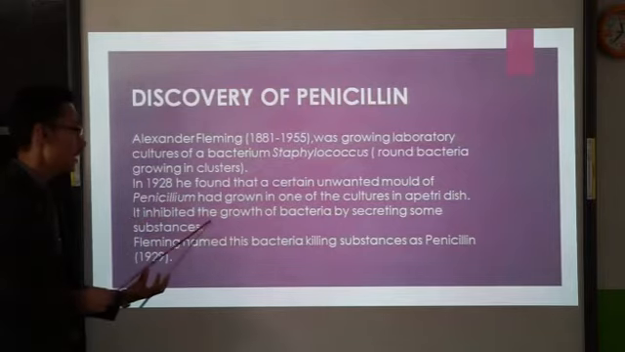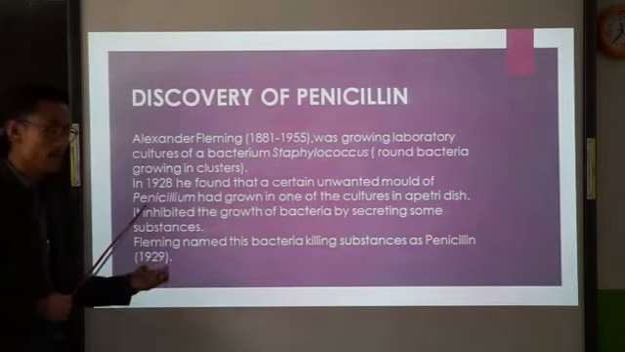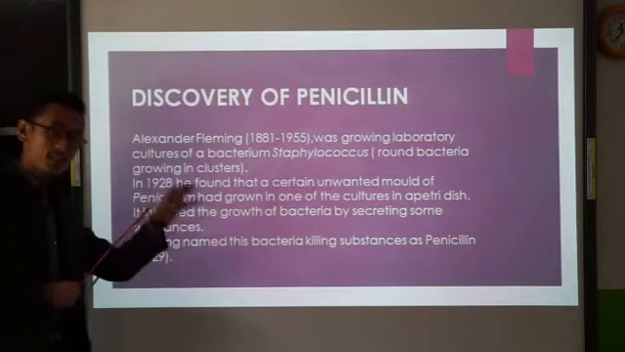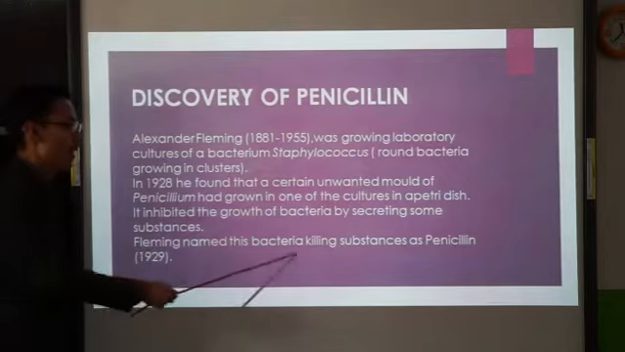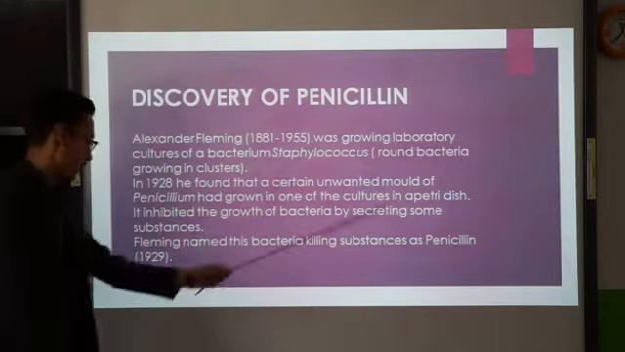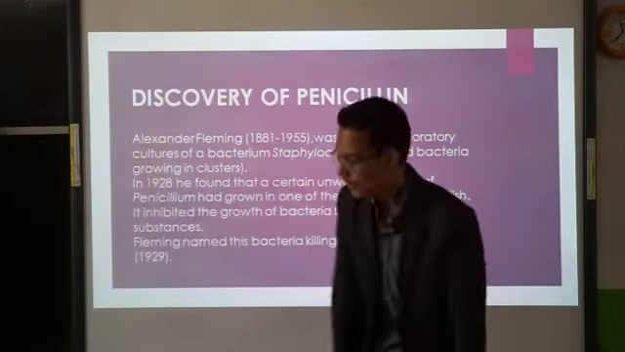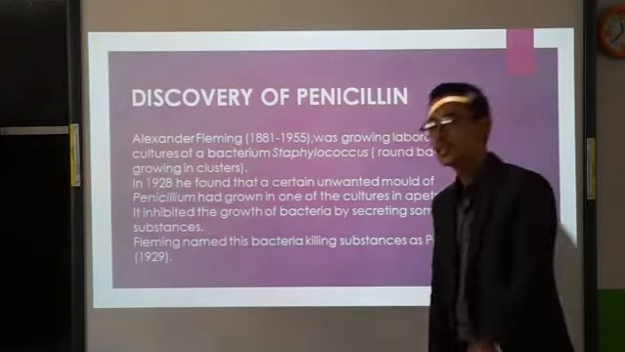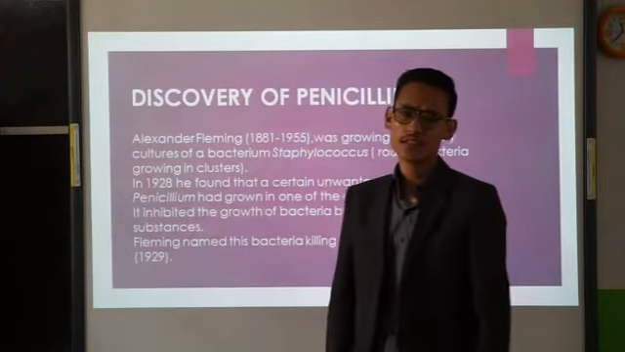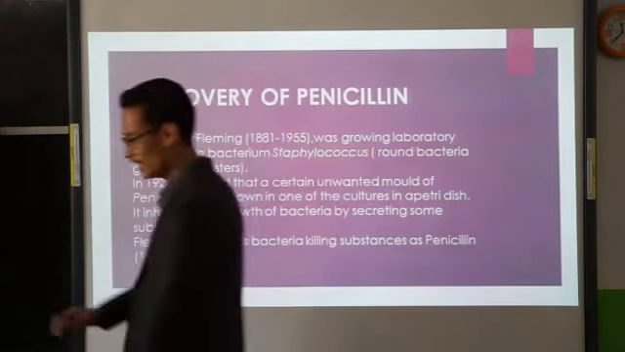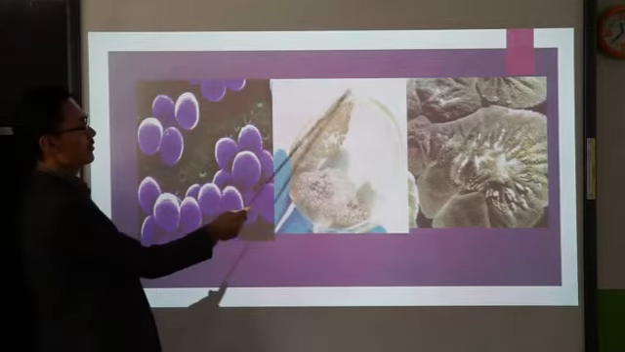It inhibited the growth of bacteria by secreting certain substances. So that mold of penicillium was releasing certain chemicals, and those chemicals were inhibiting the growth of bacteria in the culture plate. So Fleming named these bacteria-killing substances penicillin. So penicillin is the first antibiotic, obtained from the fungus Penicillium notatum, and it interferes with the multiplication of the bacteria in the colony. Clear? So finally, go through it. This is the Staphylococcus, the culture plate on which Fleming was working.